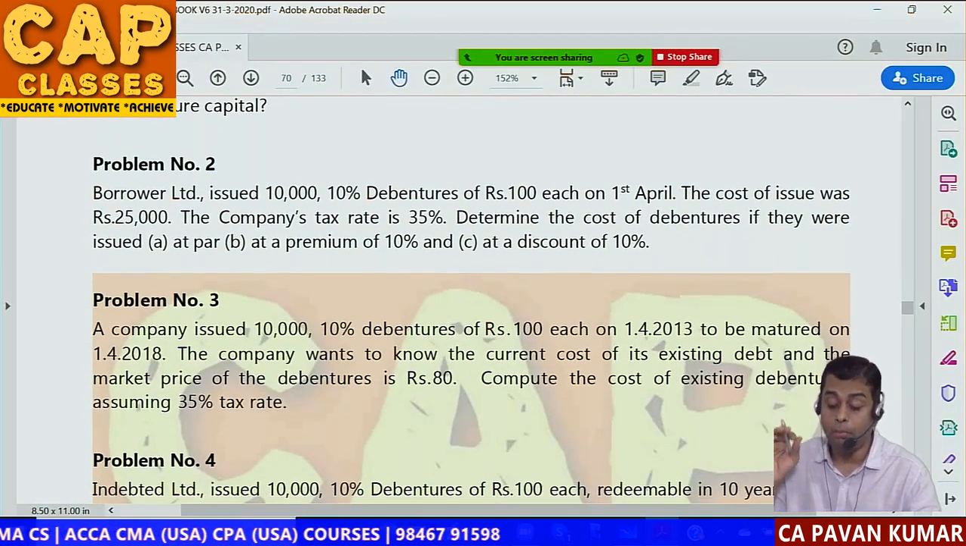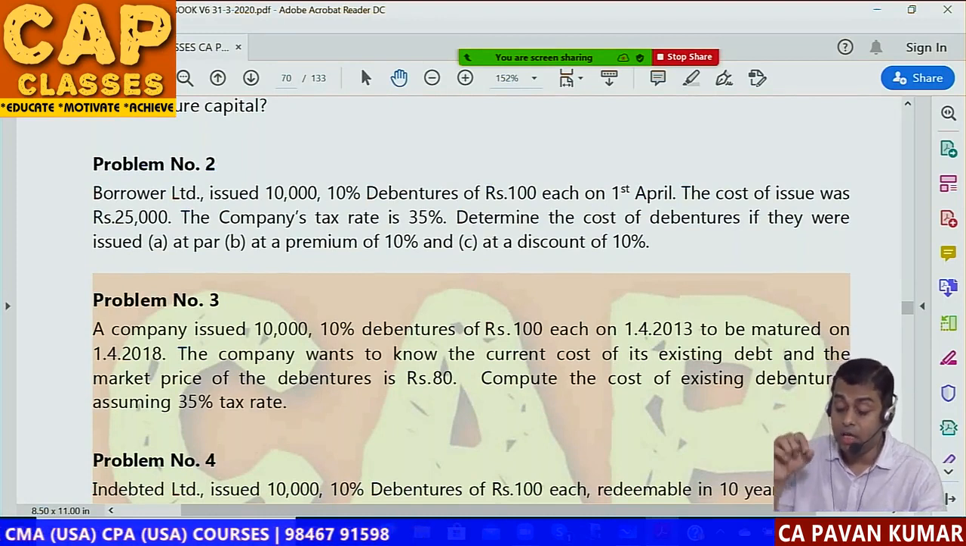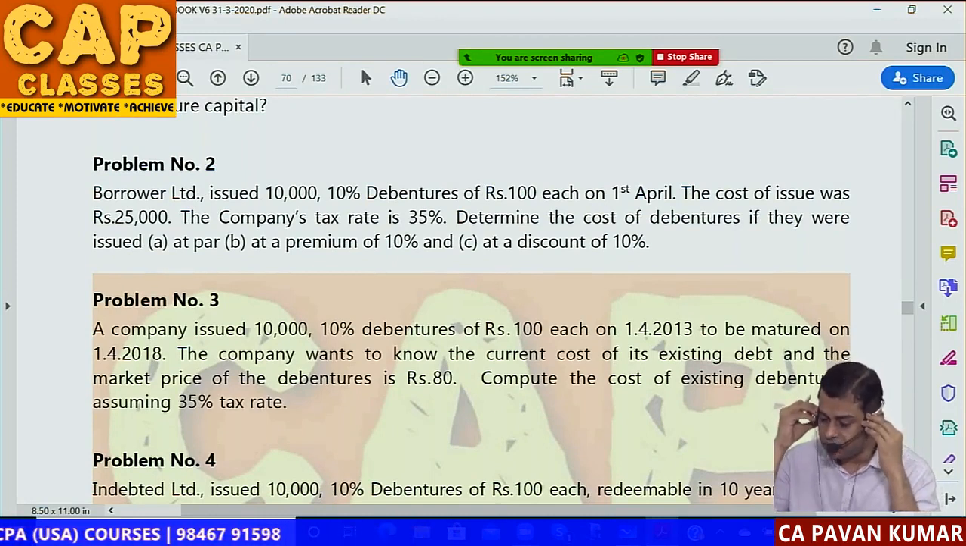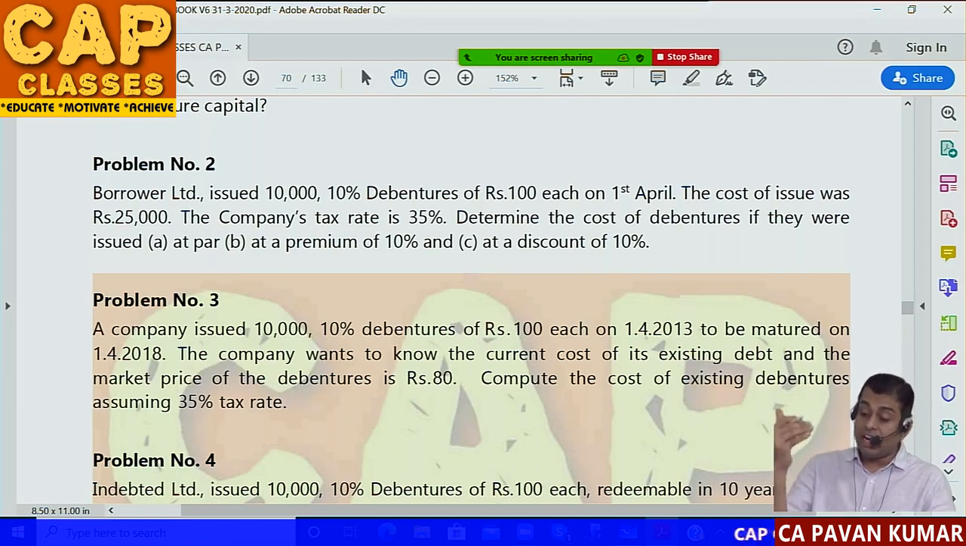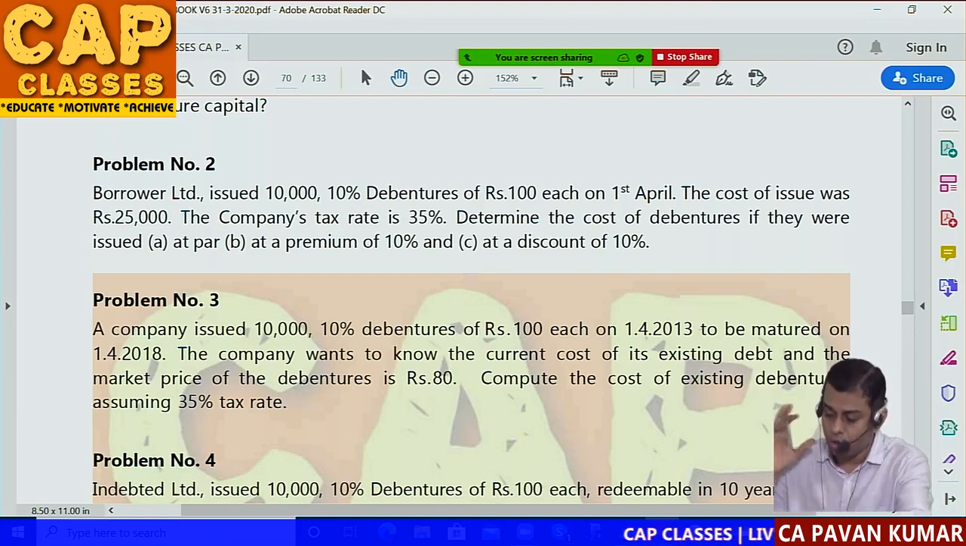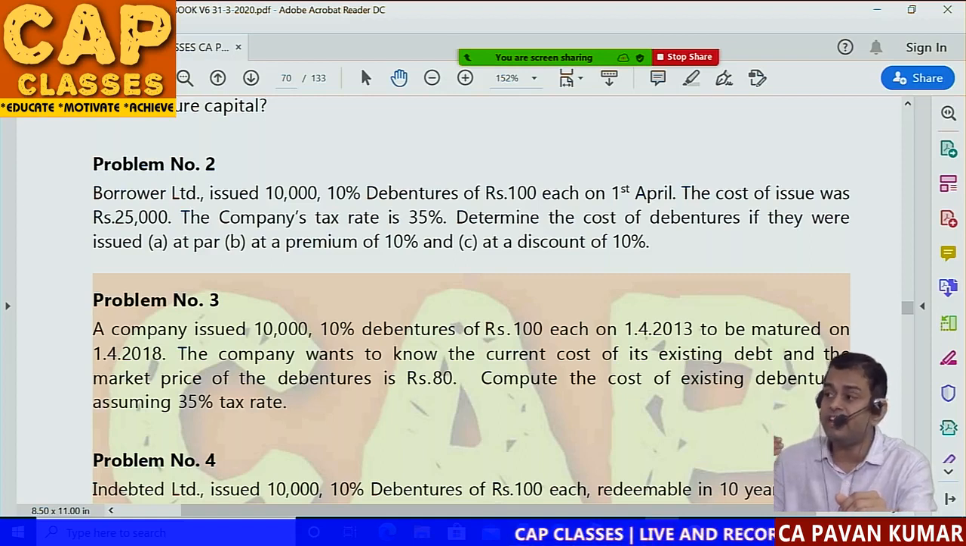Problem number 2. Borrower Limited issued 10,000 10% debentures of 100 each. So how many debentures are issued? 10,000 debentures. What is the interest rate? 10%. What is the face value? 100 each, on 1st April. Okay. The cost of issue was 25,000.